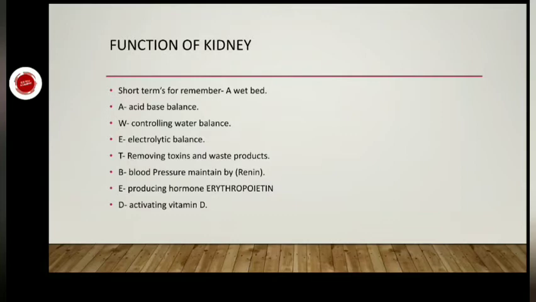To remember, I make a short sentence. This is the short term sentence: A WET BED. A means acid base balance, W means controlling water balance, E means electrolyte balance, T means removing toxins and waste products, B means blood pressure maintained by renin, E means producing the hormone erythropoietin, D means activating vitamin D. So if you remember like this, if you think like this, A WET BED, you can remember the whole functions of a kidney.